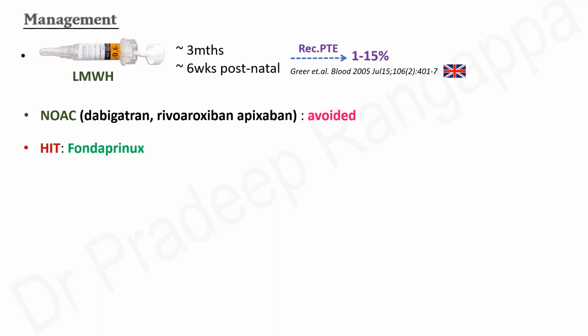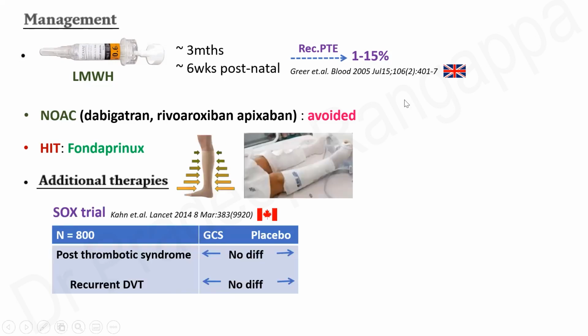And if a pregnant lady develops heparin-induced thrombocytopenia, then fondaparinux can be considered as an alternative to low molecular weight heparin. So additional therapy, sequential calf compression, can be considered. So this was a trial called SOX trial that came from the Canadian group, done in 800 patients. So here they compared whether the sequential calf compression was any better than the placebo. They found there was no benefit with the graded compression stockings.